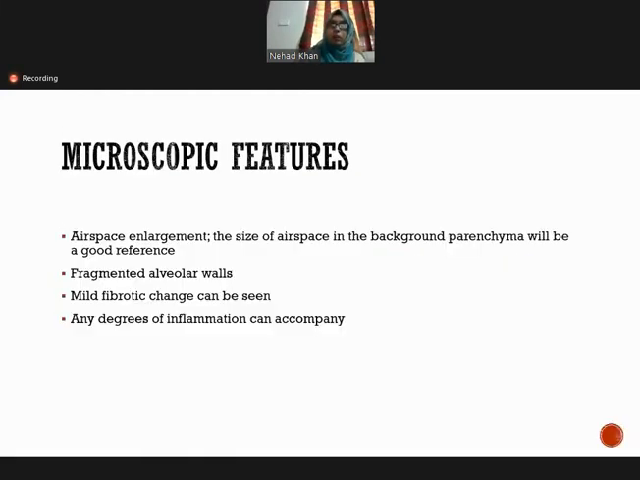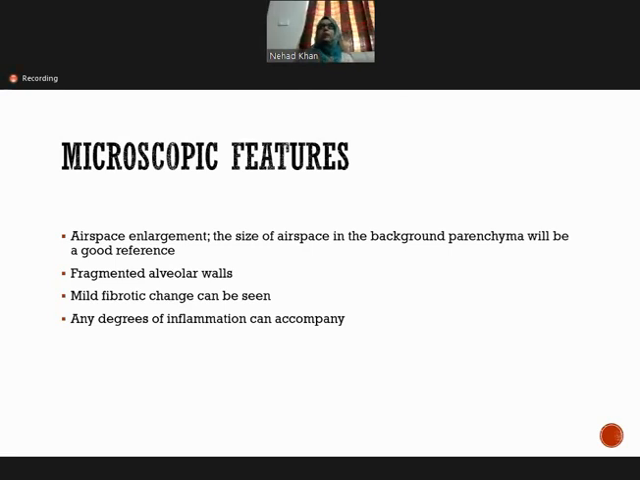Okay. Now, till now we have discussed the gross picture, things which we see with the naked eye when we are concerned with a patient of emphysema. Now we are coming to the microscopic features of emphysema. What we find on microscope is air space enlargement. The size of the air spaces in the background parenchyma will be a good reference to how much the air spaces are enlarged, whether they are enlarged or not. Because in the background parenchyma you will find the normal air spaces and the area which has emphysema. You can compare them with that. So you find that the air spaces are enlarged.